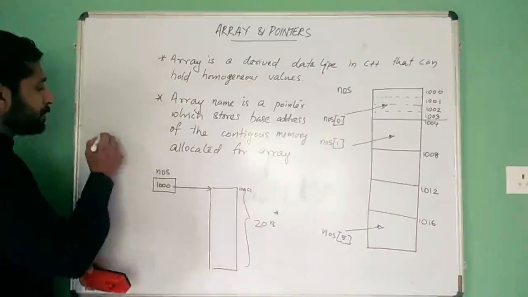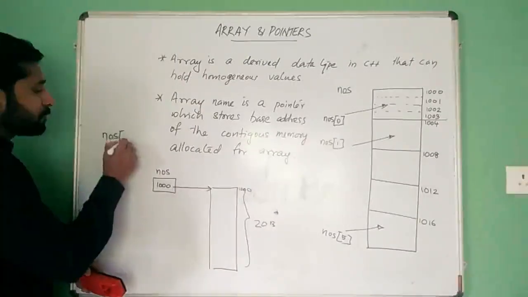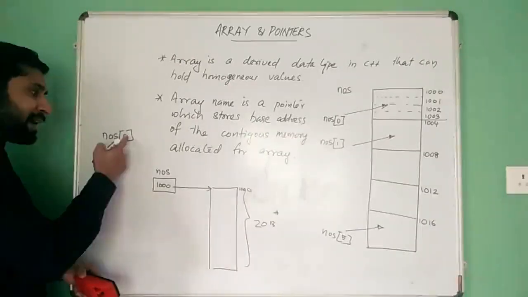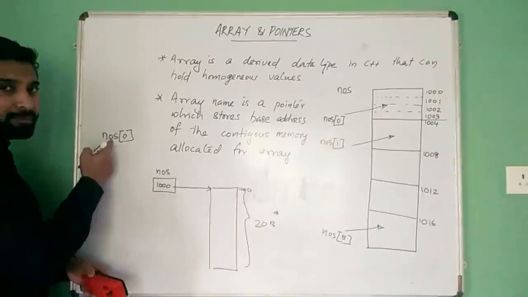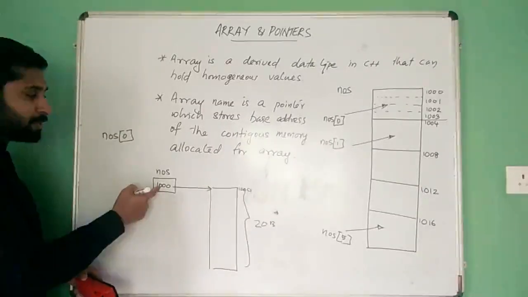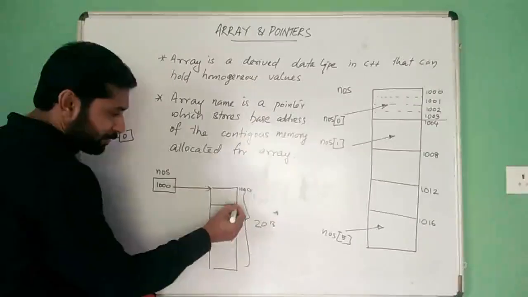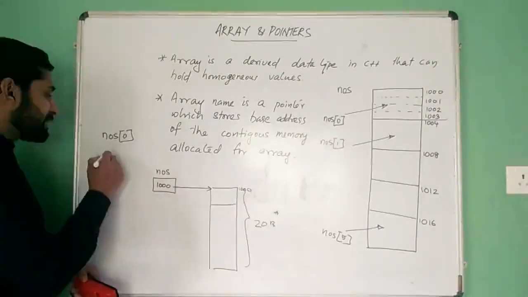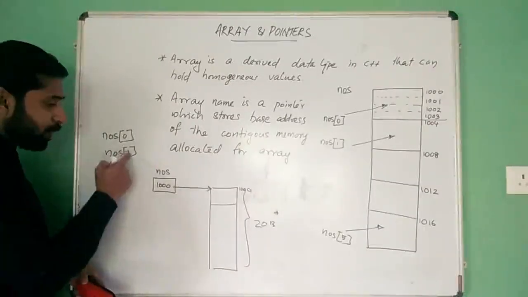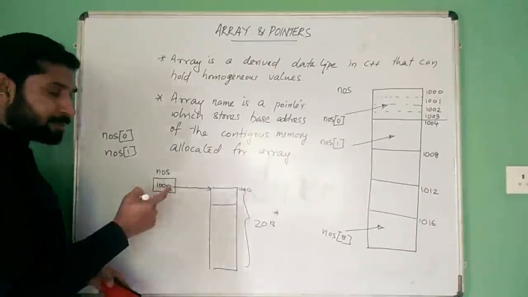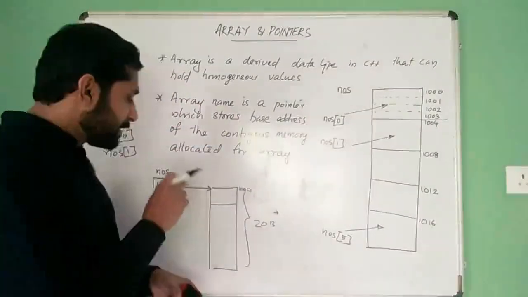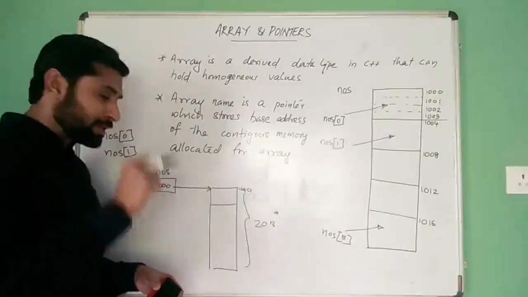So when we say NOS of 0, it means it adds a 0 to this pointer internally. So we will get 1000. So it represents the first item. Then we say NOS of 1. What happens? 1 is added to 1000. NOS is an integer pointer.